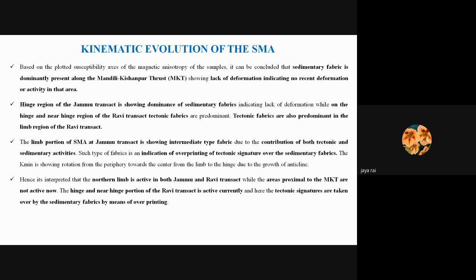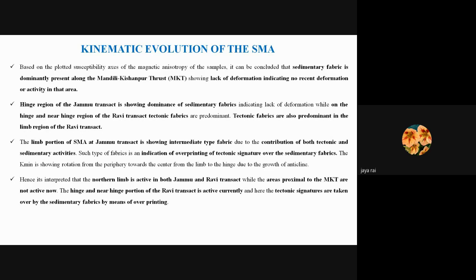Further, in Jammu transect, the hinge region shows the dominance of sedimentary fabric. This again indicates the lack of deformation in this area, while the hinge and near hinge portions in Ravi transect are predominantly tectonic in nature, and these tectonic fabrics are also predominantly present in the limb region of the Ravi transect. On the contrary, the limb portion of SMA is showing the intermediate type of fabric, and this type of fabric develops due to the overprinting of tectonic signature over sedimentary.